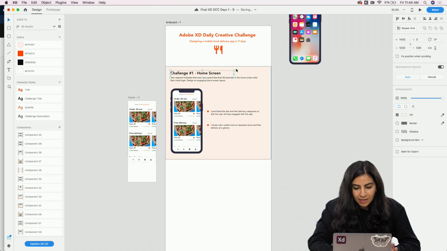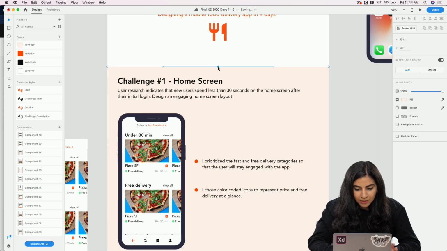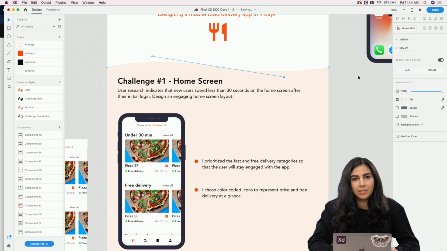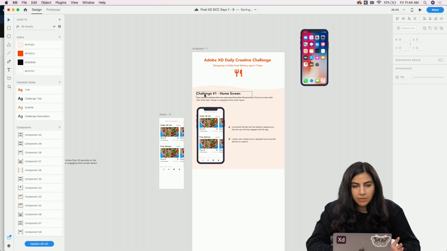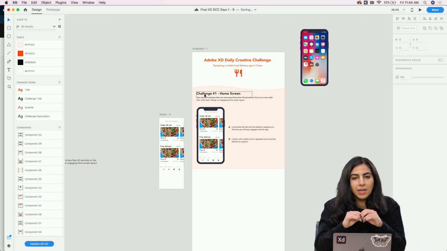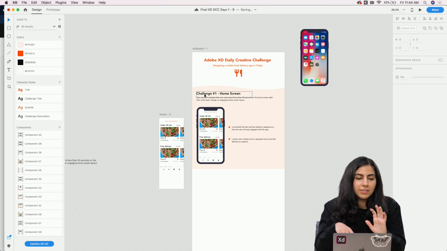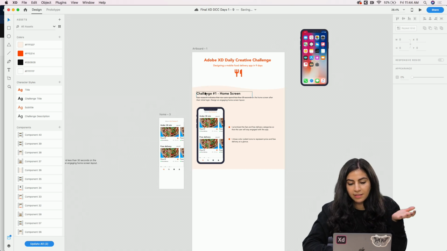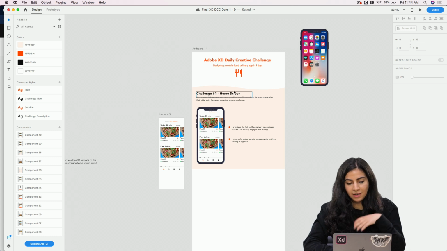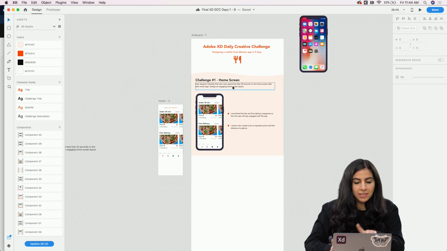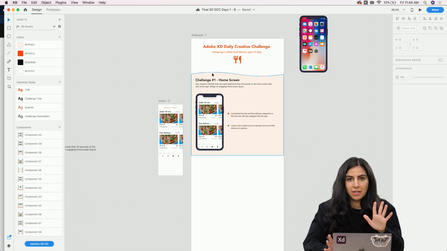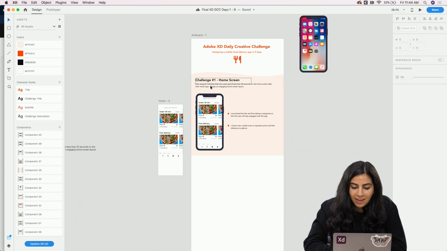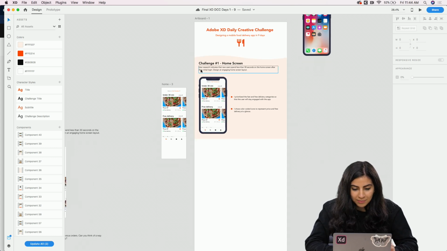And then I've seen some people do really cool little curves, and you can do that by double clicking on the rectangle and then adding a point in the center. And something else you can also add is your typography and your colors, and I've seen that on some other projects, and I think that it's important to add that too. And I have some examples that I'm going to show you in a little bit of other projects for this creative challenge that I've seen on Behance, and I'll show you examples of that.